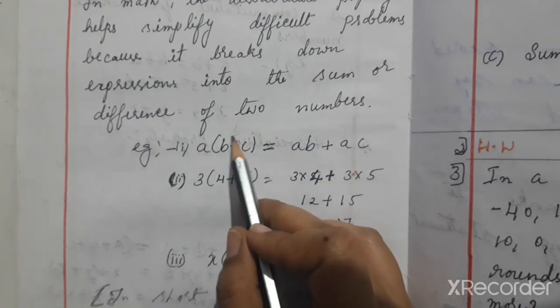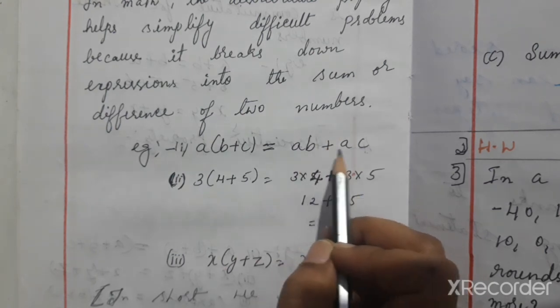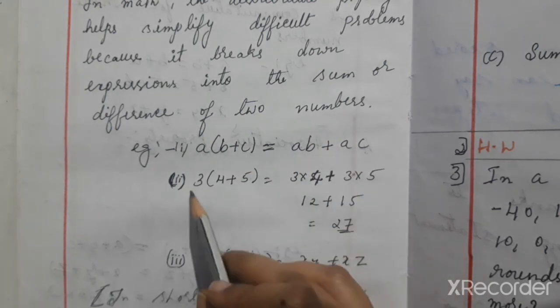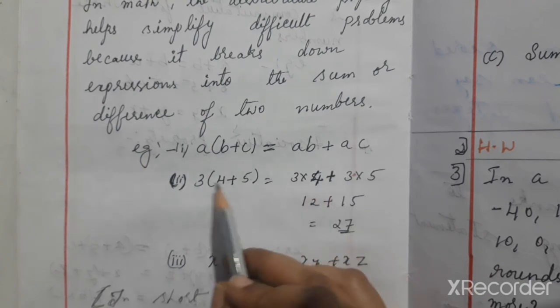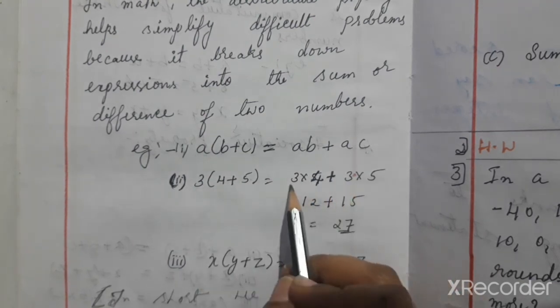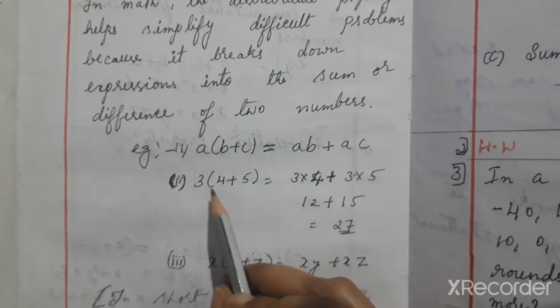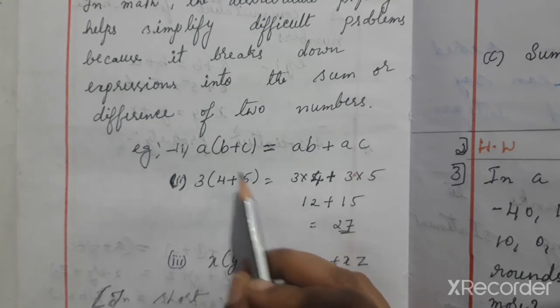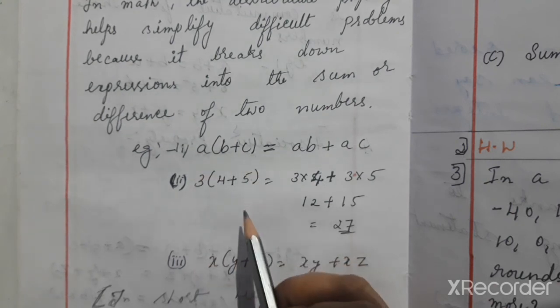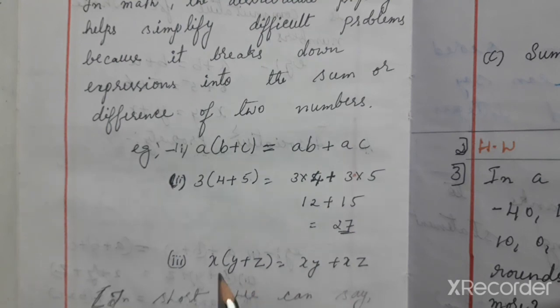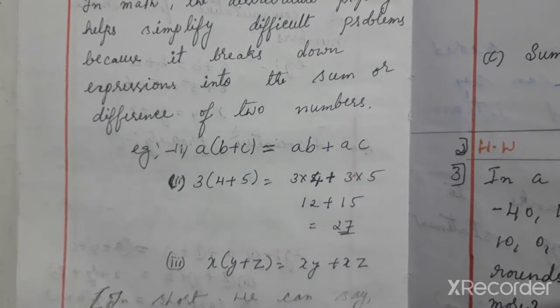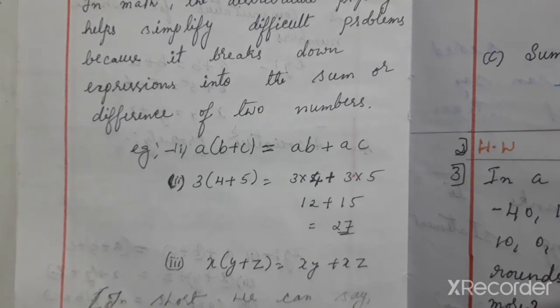The left side is given, and we have to find the right side. So a into b and a into c. Here 3 into 4 plus 3 into 5. That is the distribution. 3 fours are 12, 3 fives are 15, and then the answer. Distributing 3 with each number, distributing a with each letter. And x into y plus z means xy plus xz, x into y plus x into z. So in short, we can say distributive property is splitting of numbers or letters to simplify easily.